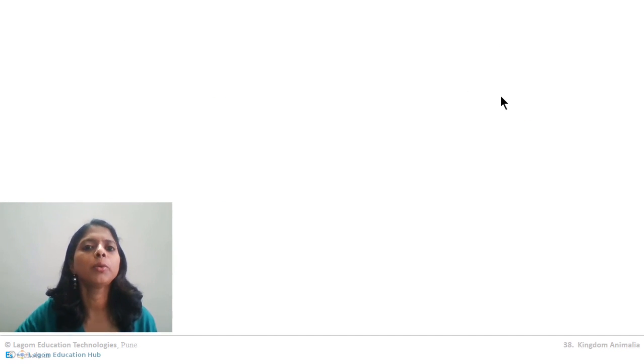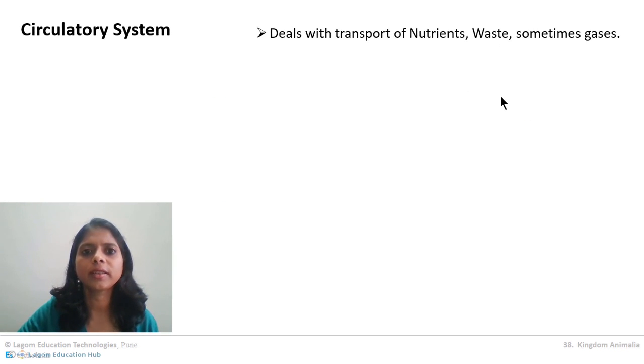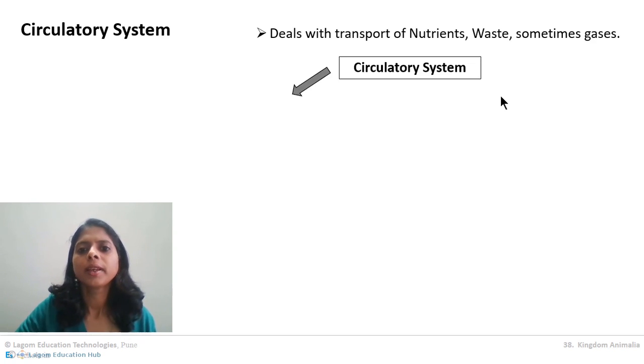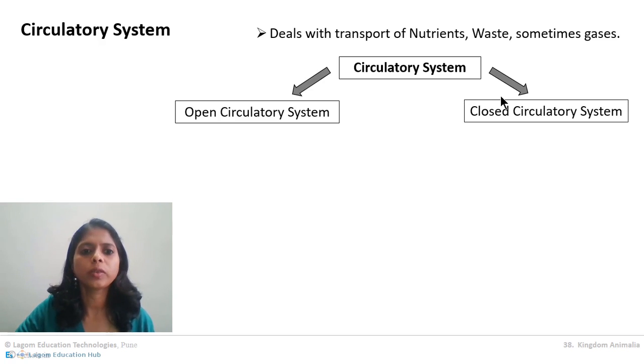So let us see more differences between open and closed circulatory systems. Remember, circulatory system deals with transport of nutrients, waste and sometimes gases. First try to understand open circulatory system, then we will compare it with closed circulatory system.